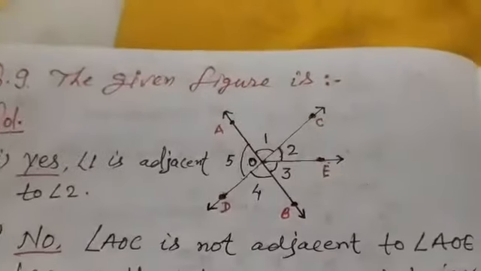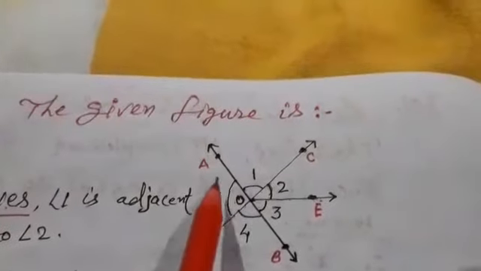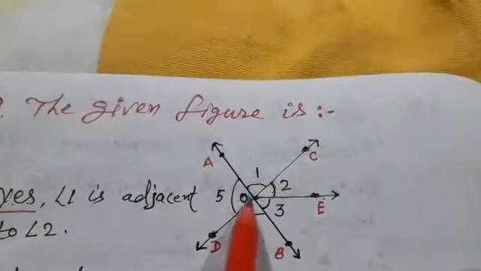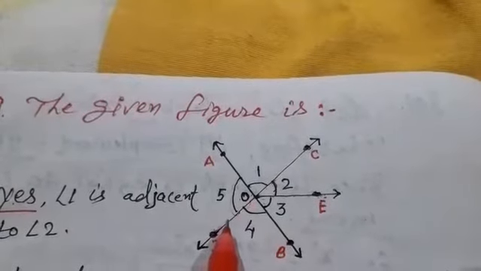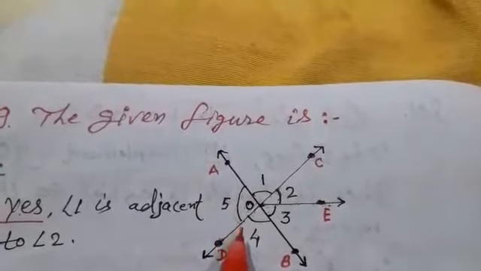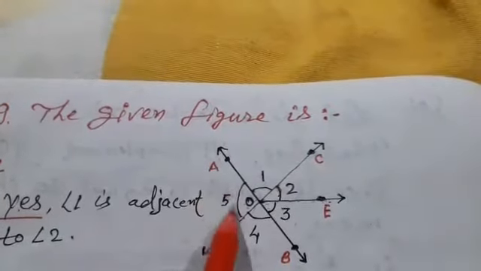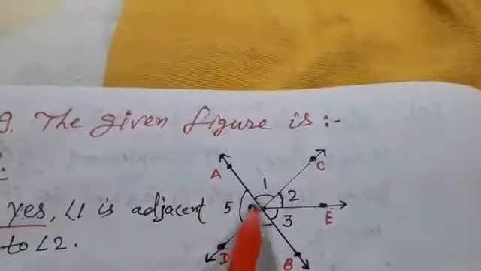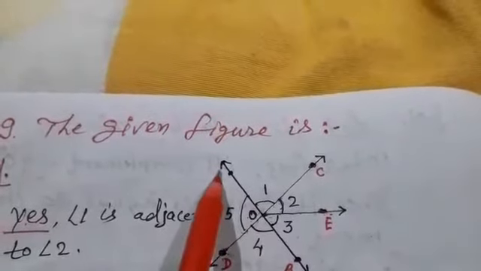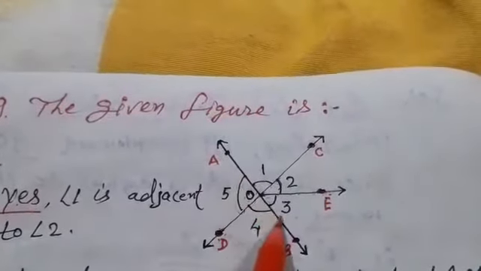So we write here, no, angle COE and angle COD do not form a linear pair. Question number 4 is, are BOD and DOA supplementary angles? Answer is yes, because angle BOD and angle DOA both lie on the same base.